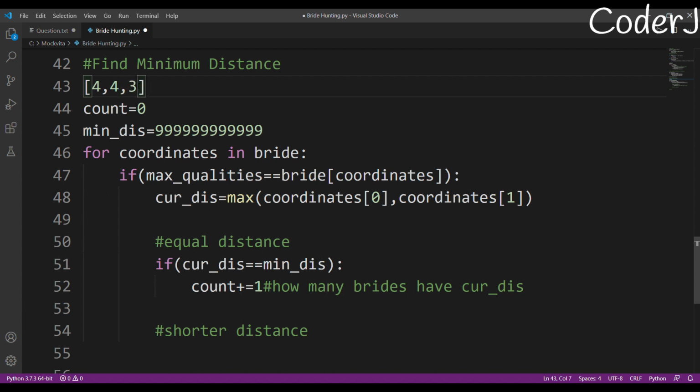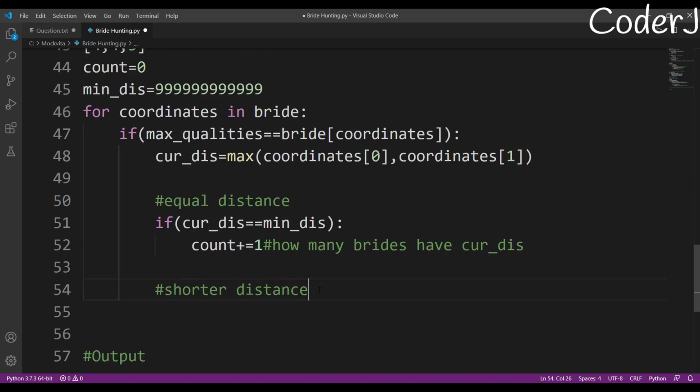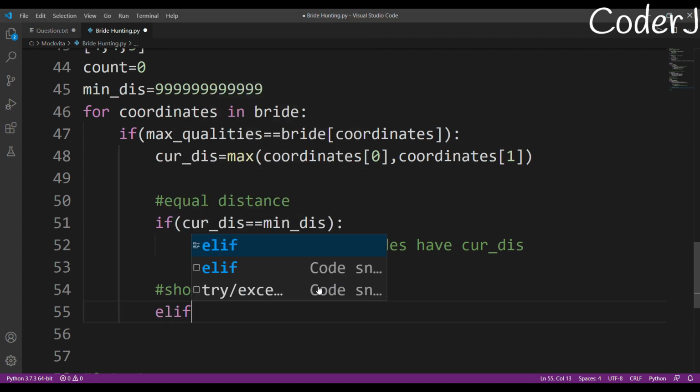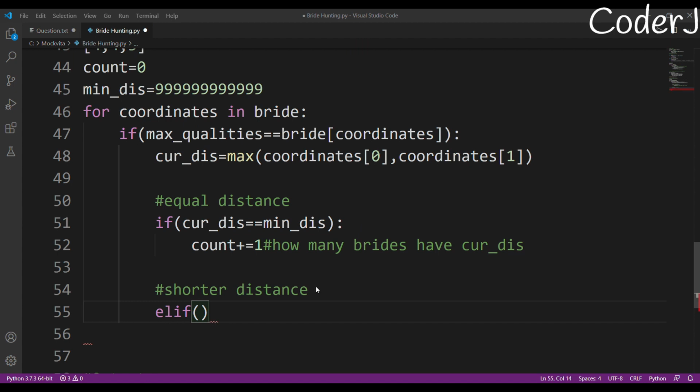But we need to check further, and further we see that, wow, again a bride exists who has a shorter distance. So we'll initialize our count back to 1. Suppose we encounter a shorter distance, then I'll write this else if condition and check if my current distance is smaller than the minimum distance that we had.